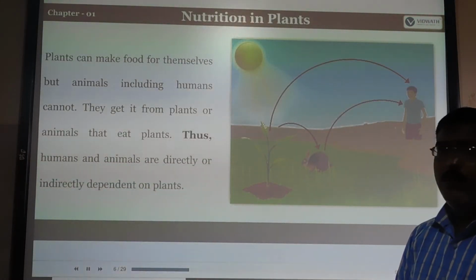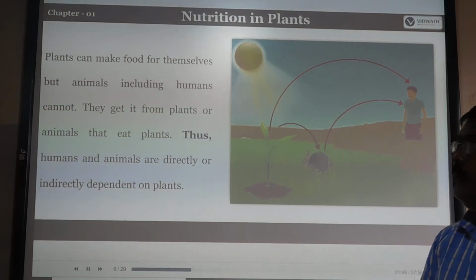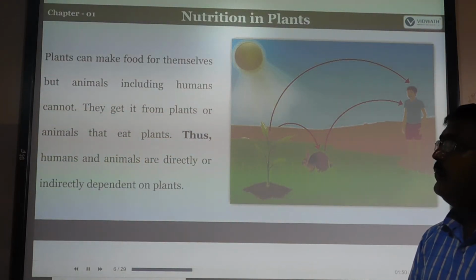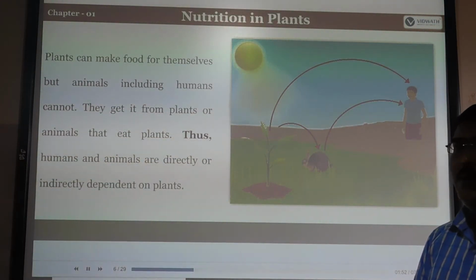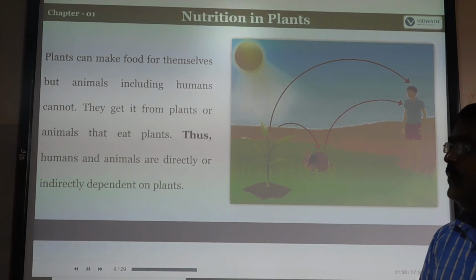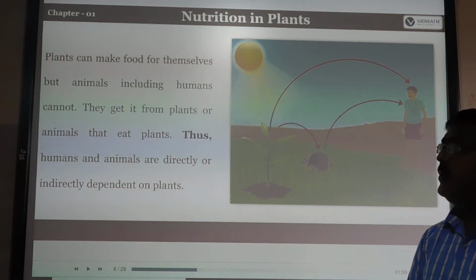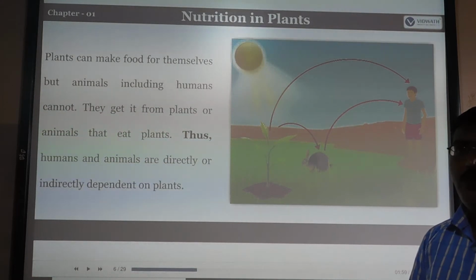You know that photosynthesis is a phenomenon. The plants prepare their own food with the help of sunlight, water and other components in the soil; that is called photosynthesis. So plants can make food for themselves. But animals, including humans, cannot prepare their own food.